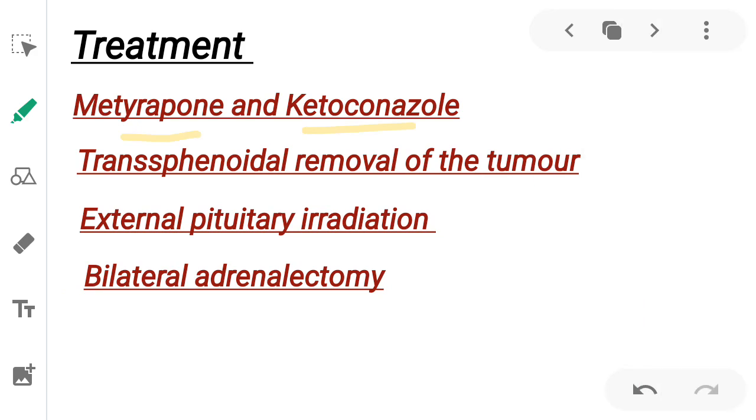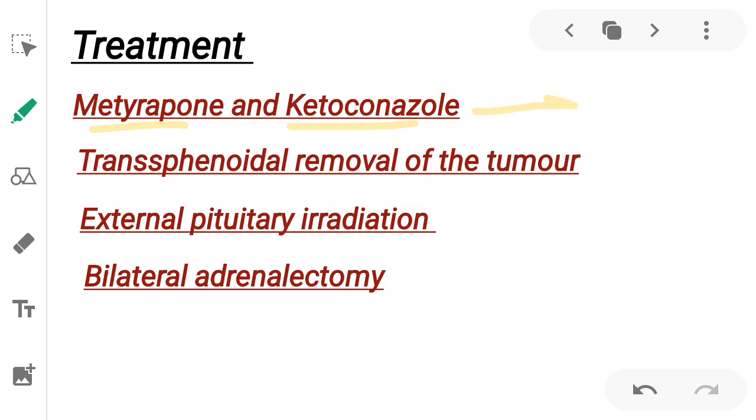Treatment. Metyrapone and ketoconazole are adrenal steroid inhibitors. You should know that ACTH release from the anterior pituitary gland cannot usually be controlled by medical means, as opposed to dopamine agonists for prolactinomas and somatostatin analogs for acromegaly.